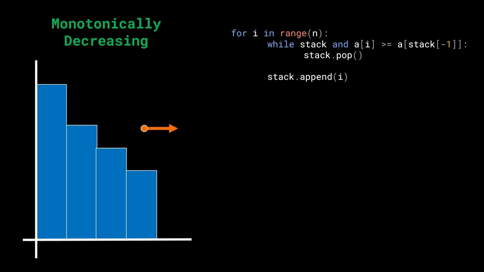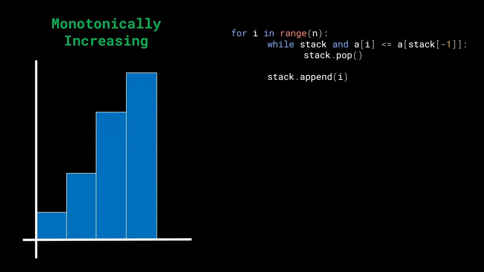However, there is an issue. How do we find the left span? The left span is going to be given by the left value, which is going to be lower than the current one. But in the case of a monotonically decreasing kind of stack, how do we get that? We have obviously a decreasing order of elements, which means that no element to the right of this current element will be lower in value. Which means that perhaps monotonically decreasing stack is not the right way to go. And what we want is actually a monotonically increasing stack.